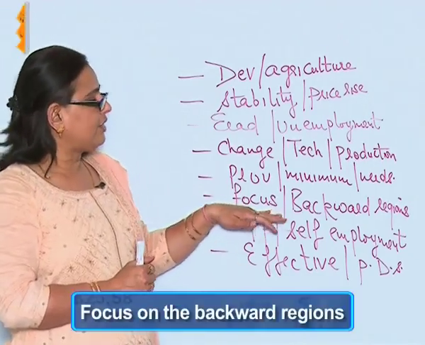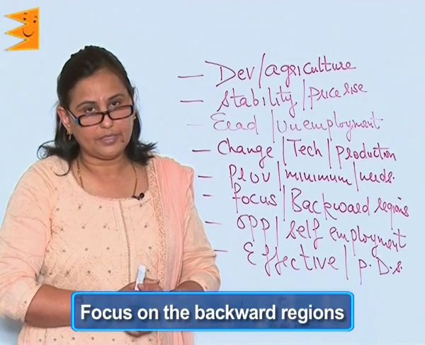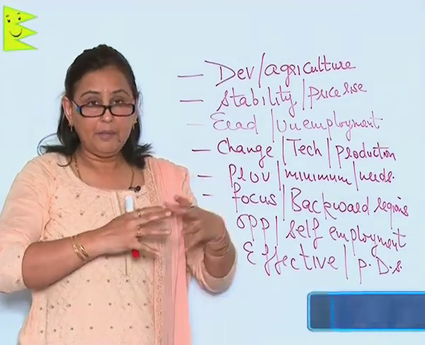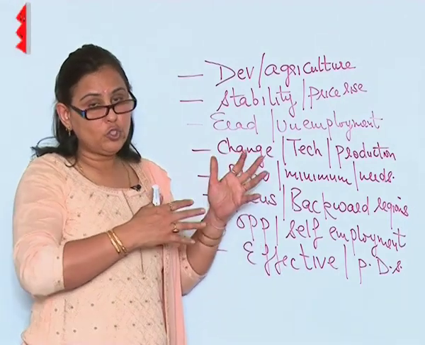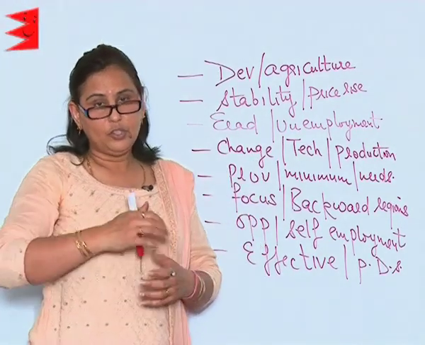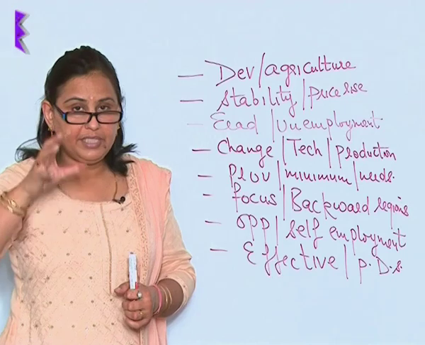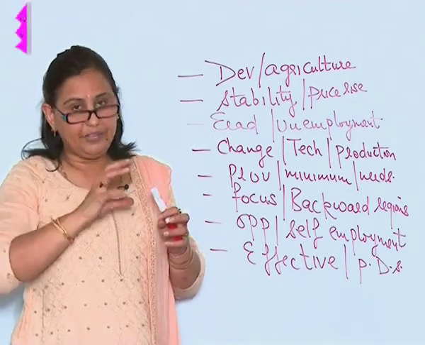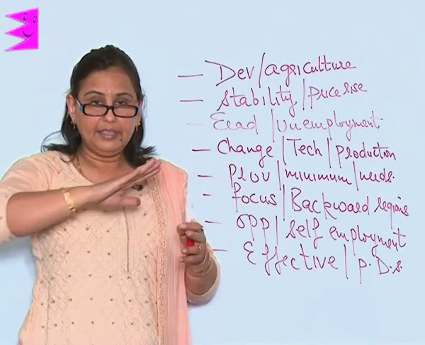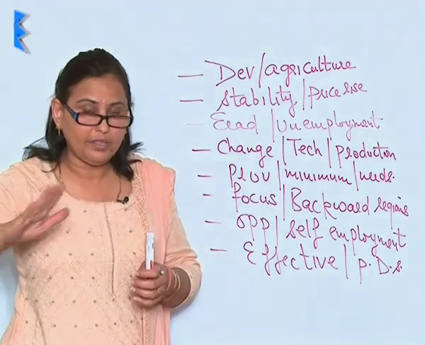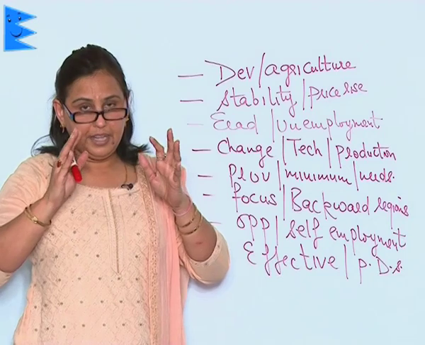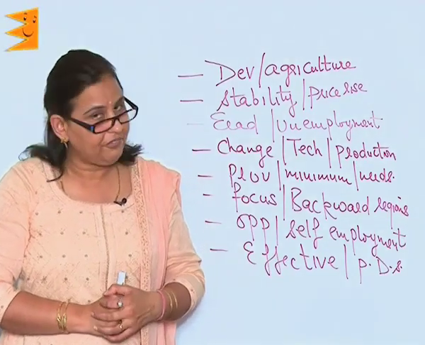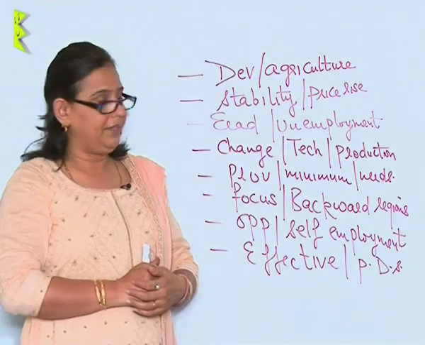Next is focus on the backward regions. Some regions of the country are backward in comparison to other regions. So, the government has to make policies and programs to uplift these backward regions so that there is an equal growth in the country. When there is an equal growth and opportunities in the country, it will definitely eradicate poverty.